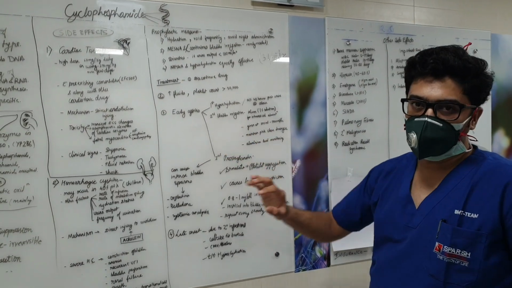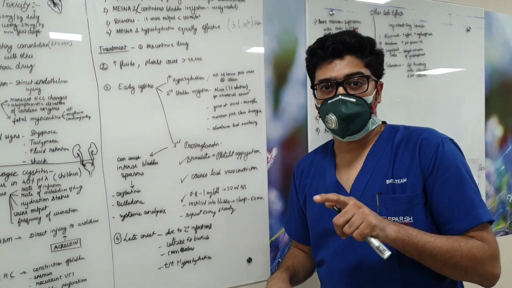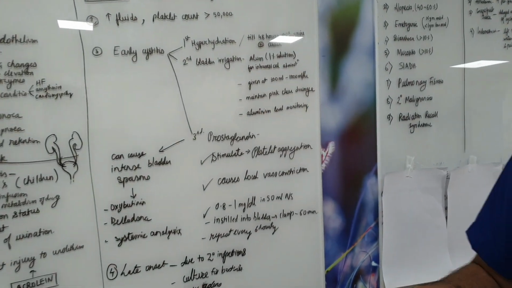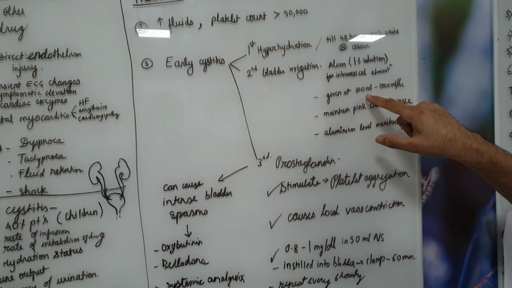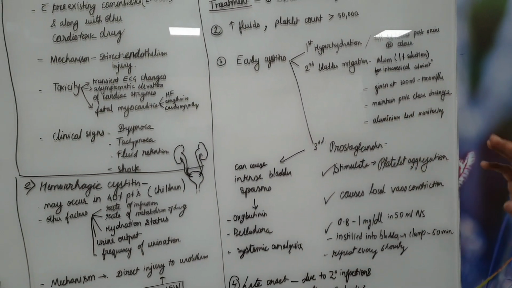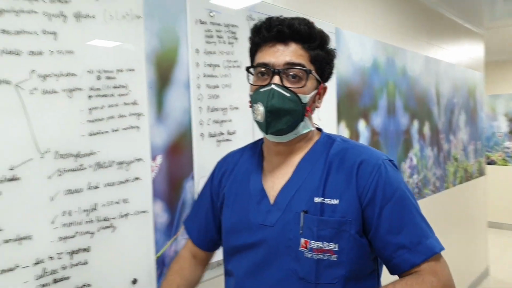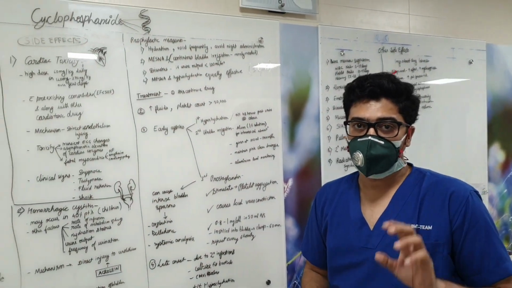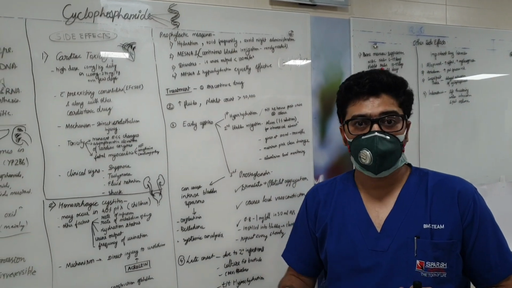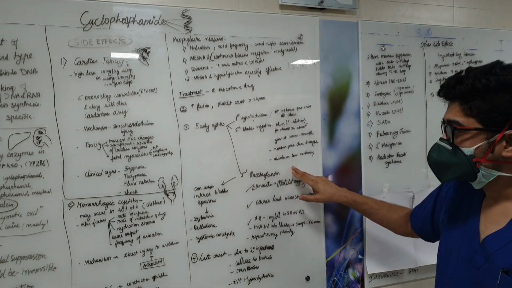Second thing that we don't use very regularly is bladder irrigation with alum. It is generally used as a 1% solution that is provided by pharmacy, for intravesical administration. It should be given at a rate of 300 ml to 1000 ml per hour, and there should be continuous maintenance of pink color drainage. Since alum contains aluminium, it has to be kept in mind that the aluminium levels in the body have to be measured, and especially in patients who have renal dysfunction, aluminium should be continuously monitored because it can cause toxicity.